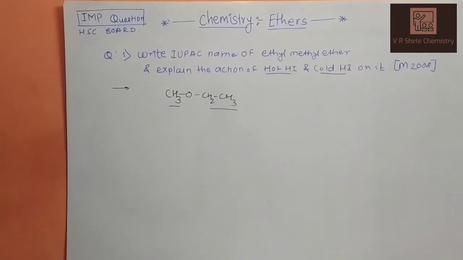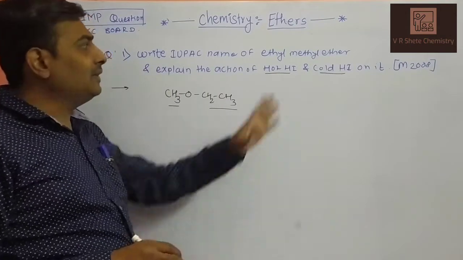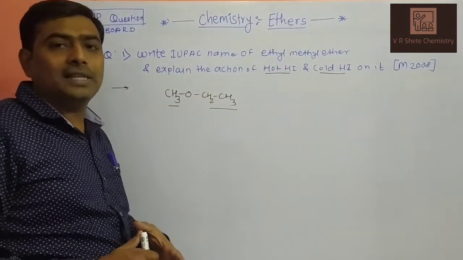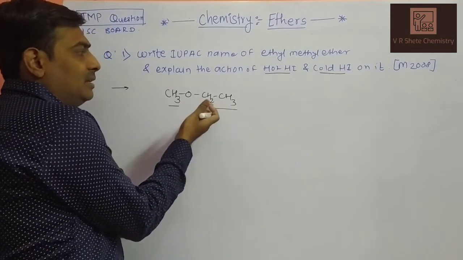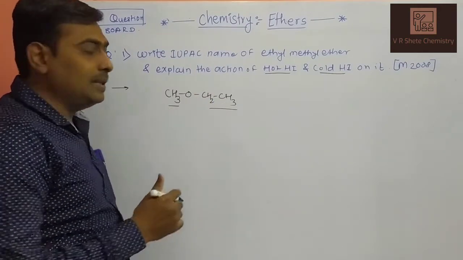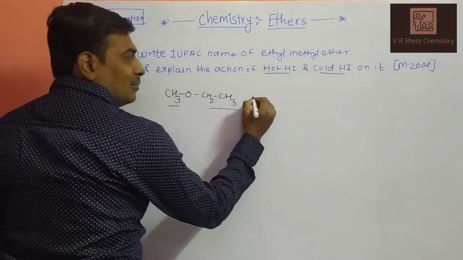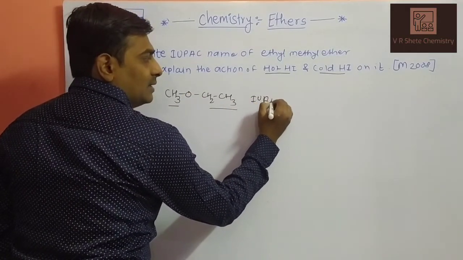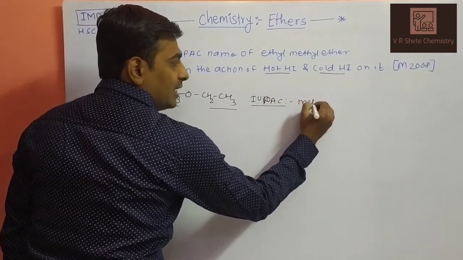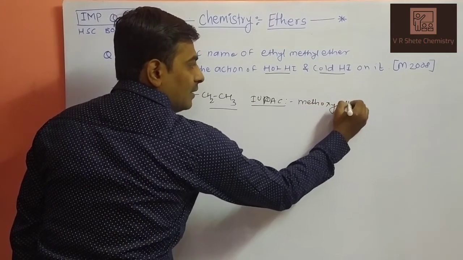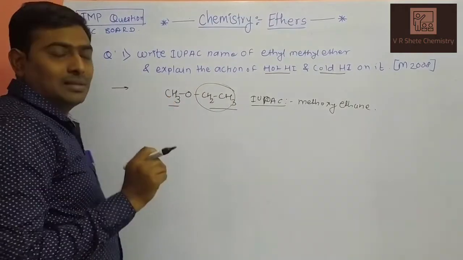First question: write the IUPAC name of ethyl methyl ether and explain the action of hot HI and cold HI on it, March 2008. Very simple, the structure of ethyl methyl ether is CH3CH2, with a methyl on the other side. Alphabetically E comes first, so it is ethyl methyl ether. The IUPAC name, from the International Union of Pure and Applied Chemistry, is methoxyethane. This is your parent chain and this is your attached substituent.